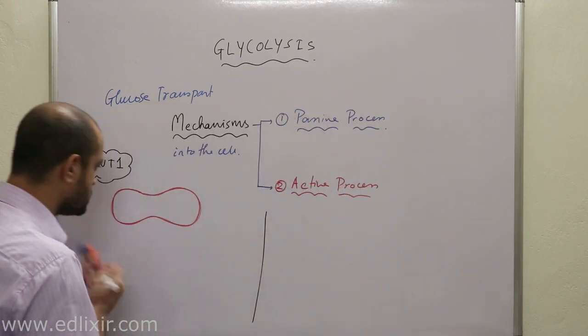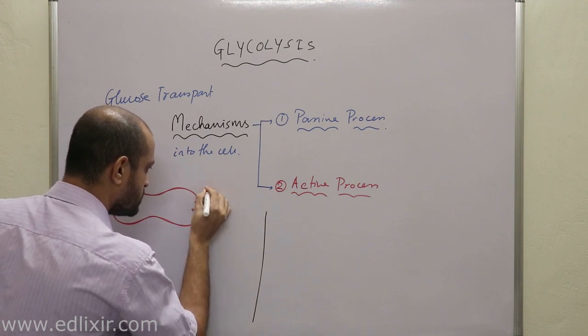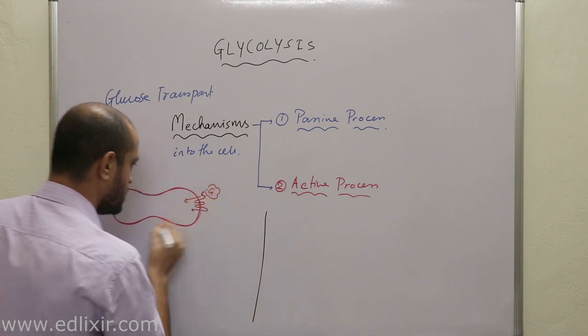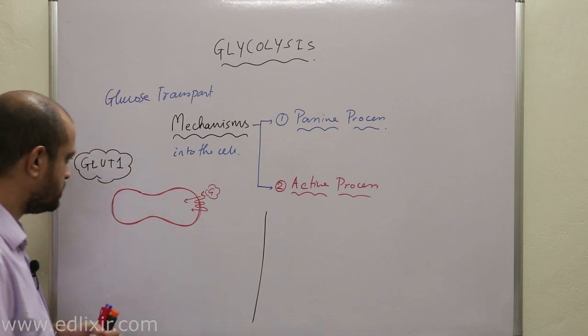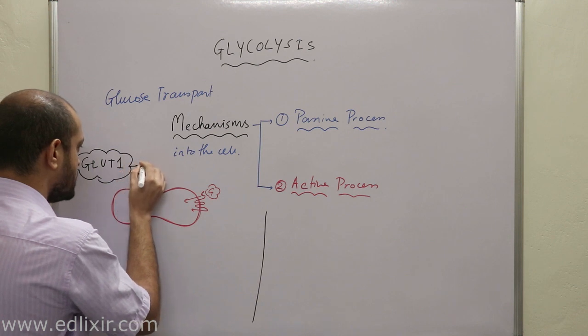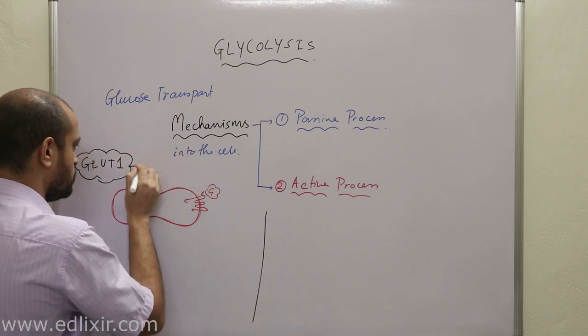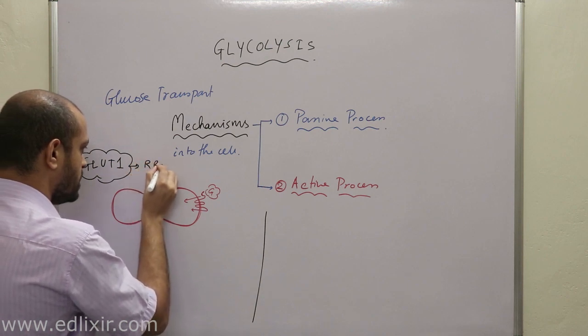That means here is your GLUT, and when glucose binds with this GLUT, it comes in and glycolysis occurs inside the RBCs. Clear? That means GLUT1 is present in RBCs.